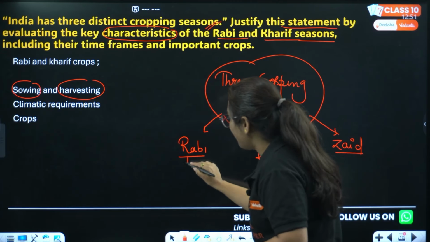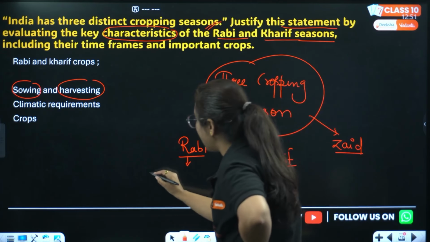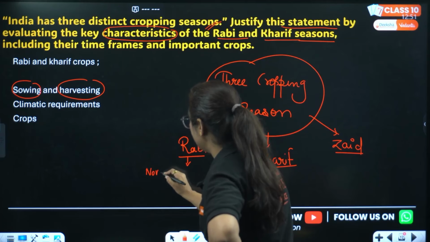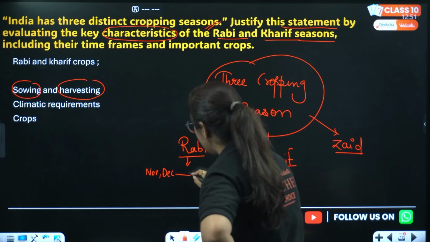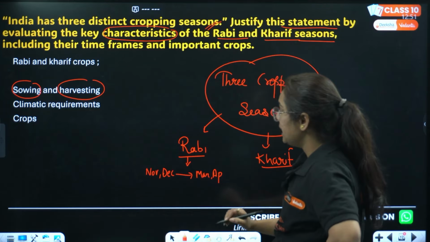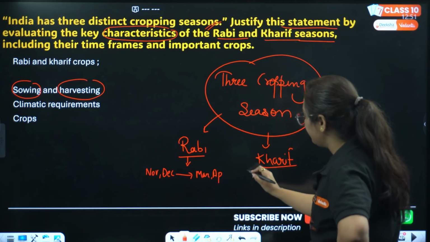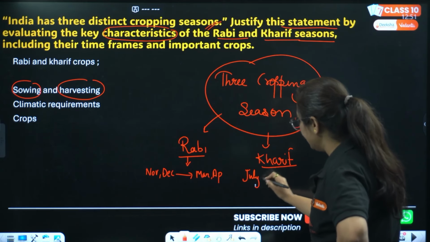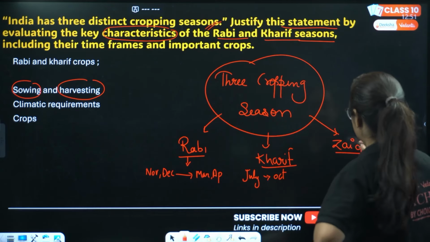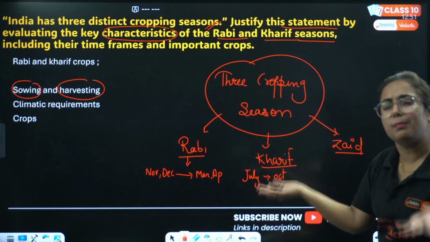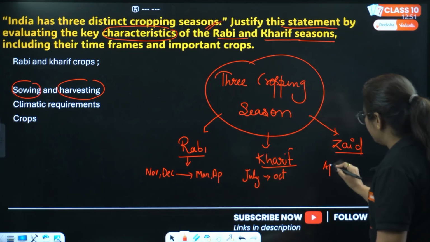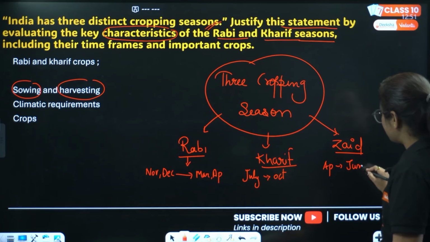Like if I talk about Rabi crop, they are grown in cool climate in the month of November, December, and they are harvested in March, April particularly. Okay, then if we talk about Kharif, so they are sown in July and harvested in the month of October. If we talk about Zaid, however the question doesn't ask, but let me tell you that between this period from April to June, Zaid crops are grown.